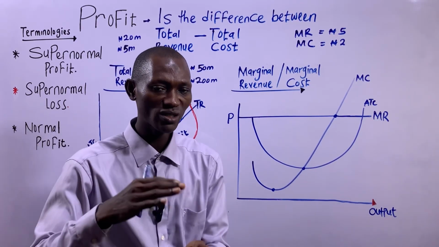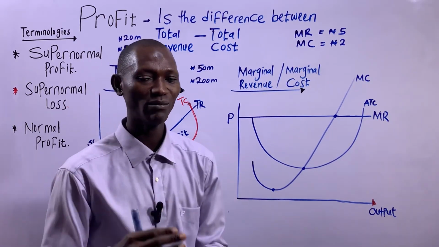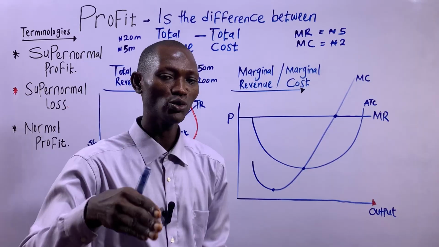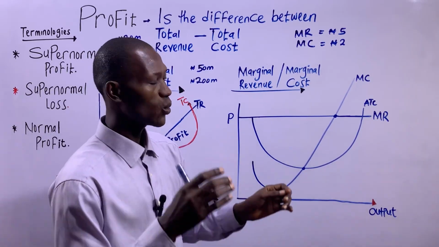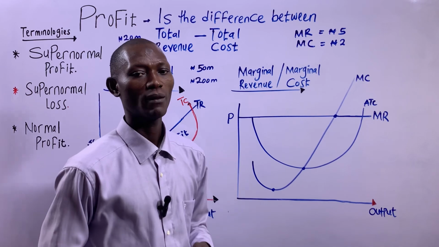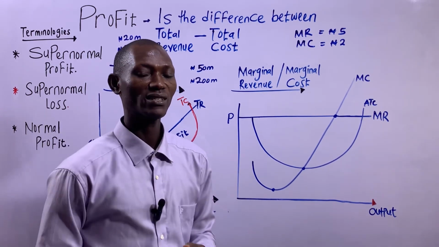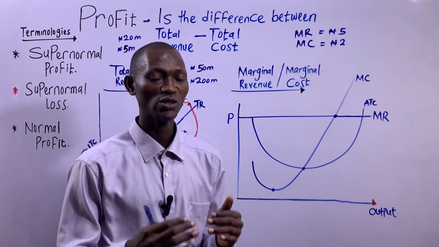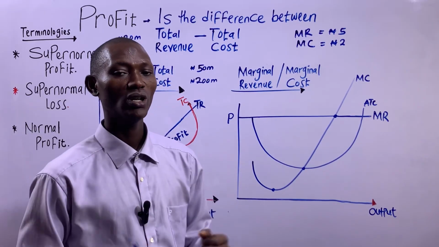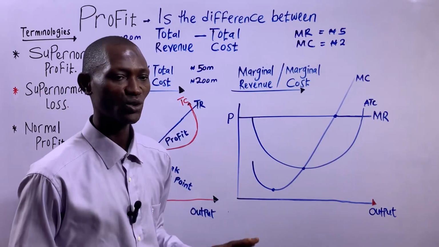So the firm should continue to expand by producing more as long as MR is greater than MC, up to the point where MR is equal to MC. Where MR is equal to MC, profit will be the highest at that output. That means total revenue will be so much greater than total cost, and profit will be the highest at that output.